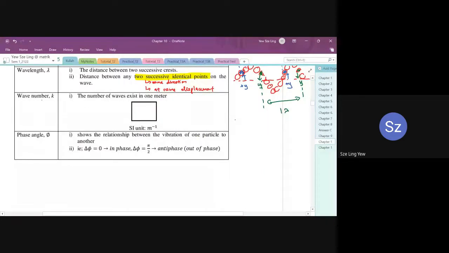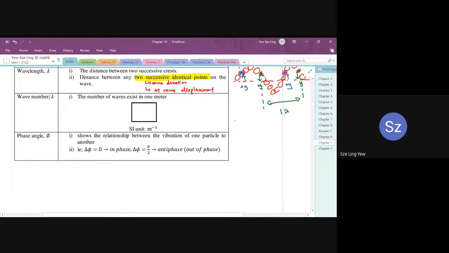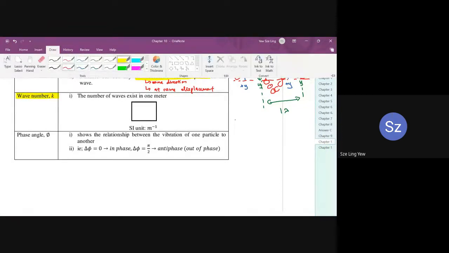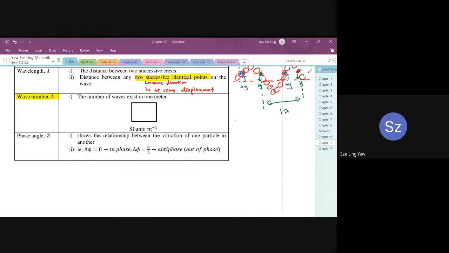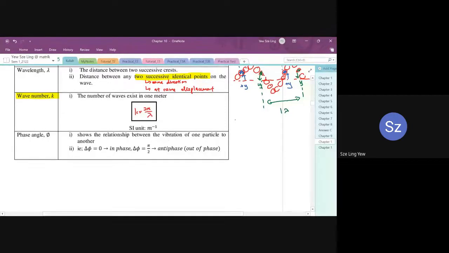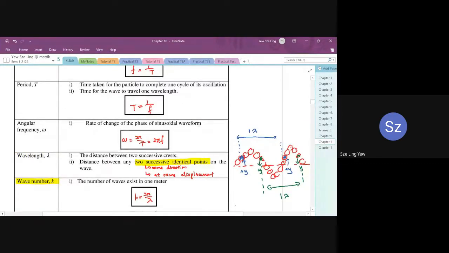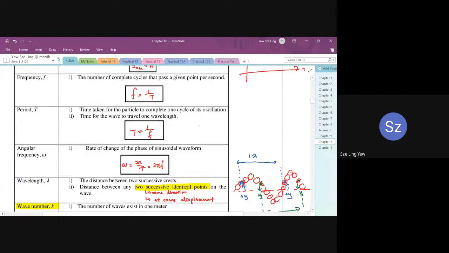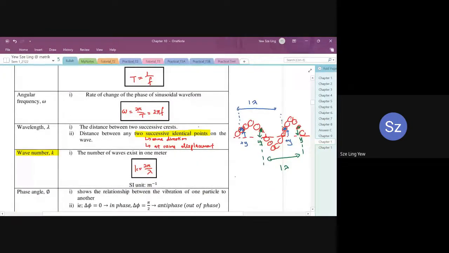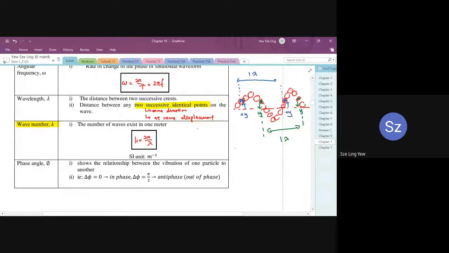Now wave number. We have one new quantity here, which we call k, the wave number. What does wave number mean? Wave number is the number of waves that exist in 1 meter. So k is equal to 2 pi over lambda. Period is the time taken for one oscillation. Frequency is the number of oscillations in 1 second. Wave number is the number of waves in 1 meter. Their definitions are very similar, so make sure you know the difference.